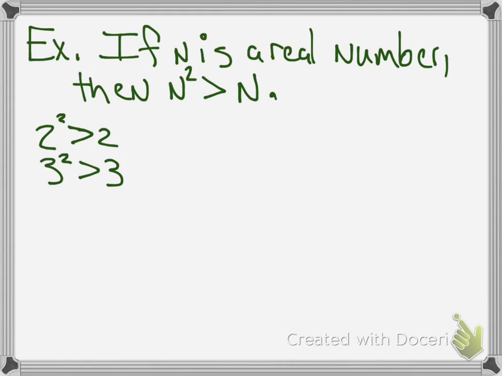So here you're trying to find a counterexample, one that doesn't prove the statement or proves it's false, because this is supposed to be true all the time. Well, what about 1? When you square 1, is 1 squared greater than 1? No, because it's equal to 1. So that's a counterexample. It proved that it was false. Okay?